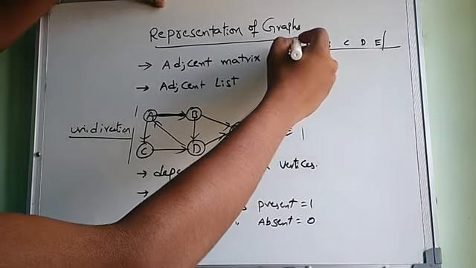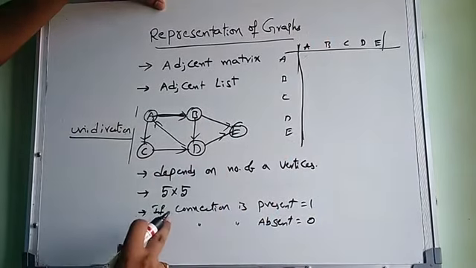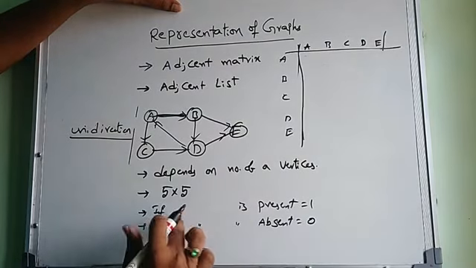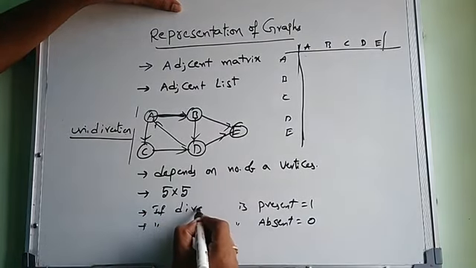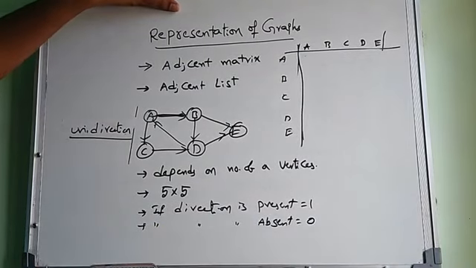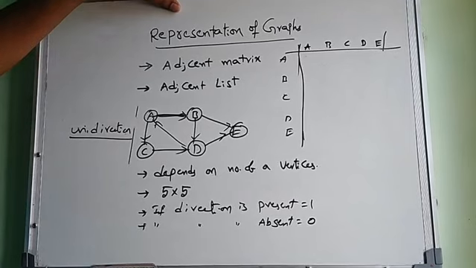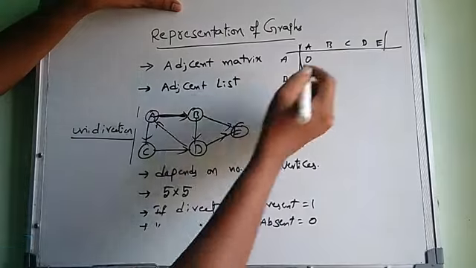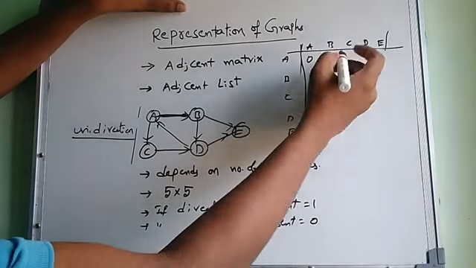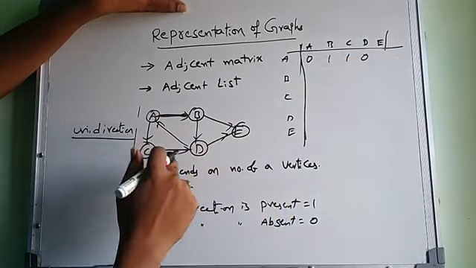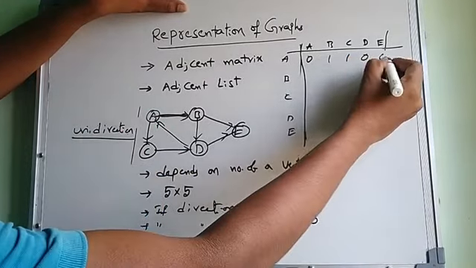If a direction is present, write 1; if the direction is absent, write 0. A to A, no direction. A to B, direction is there. A to C, direction is there. A to D, no direction. A to E, no direction.